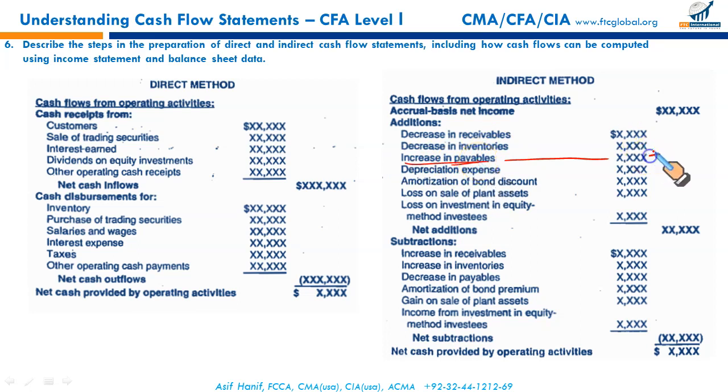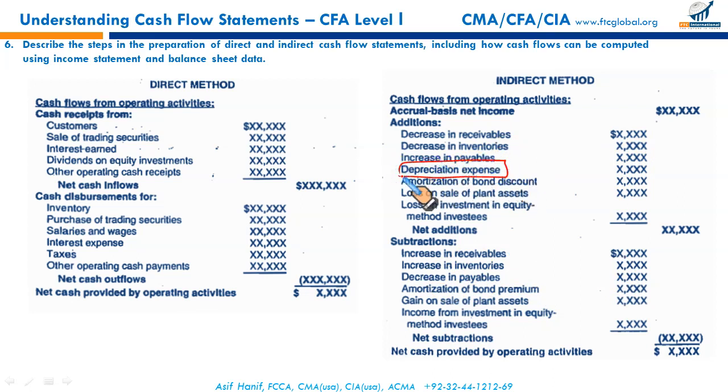That is an inflow. And if over the period the payables balance has decreased, a decrease in payables clearly means you have paid off. It's an outflow. So increase in payables, accruals, accounts payable is an inflow. Decrease is an outflow, right? Depreciation expense.